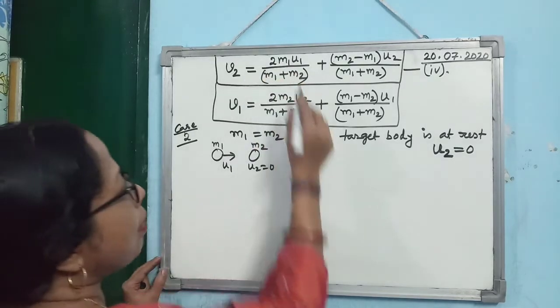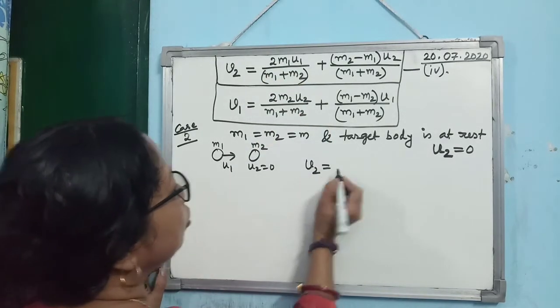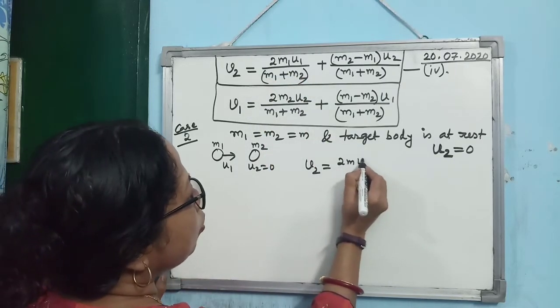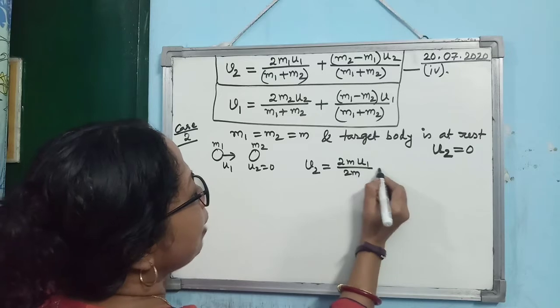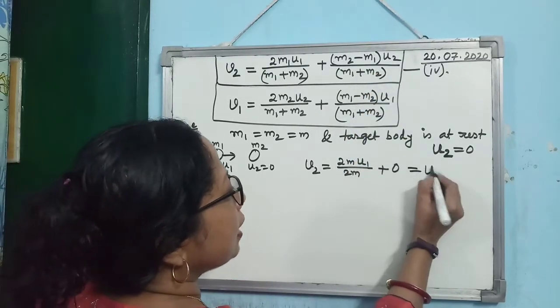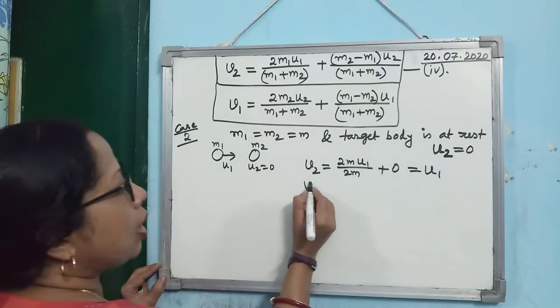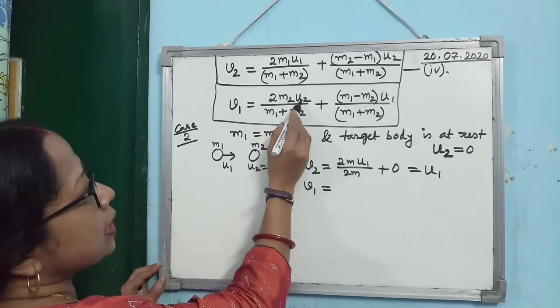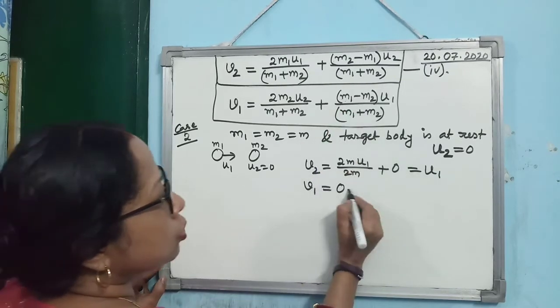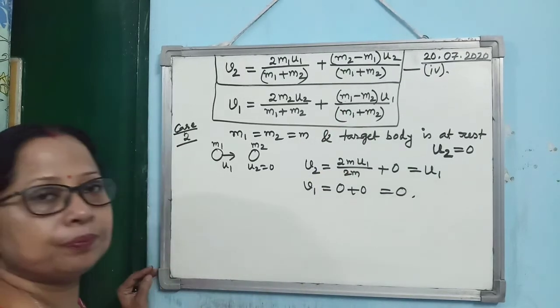In that case, what will happen? Just look at it. V2 will be how much? It will become 2M U1 divided by 2M, and this one is U2, 0. So this is 0. So what are you getting? V2 is U1. Then how much will be V1? Here you see U2 is 0. The first term is 0. And here M1 equal to M2, so this is also 0. So 0. Is that clear?